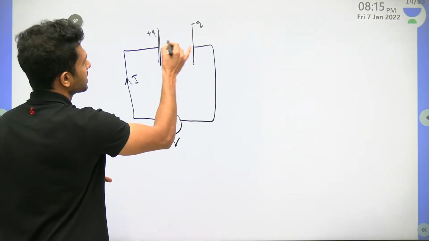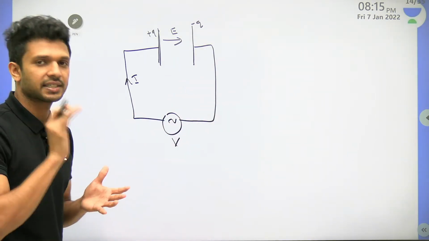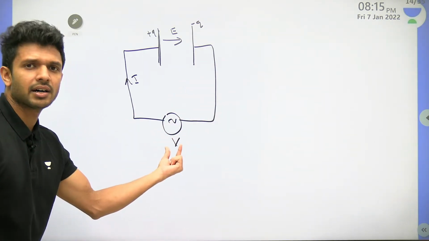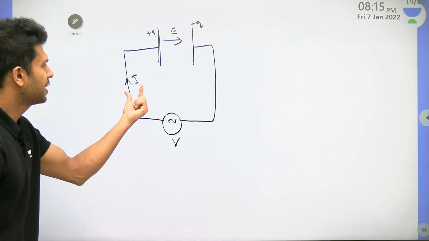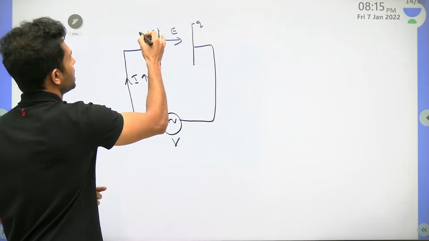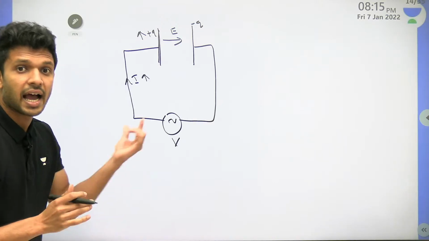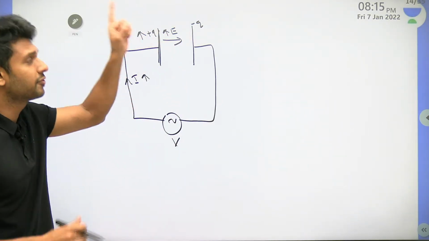Yes, an electric field will be existing. We all know that. Yes or no? Yes. We have a changing value of potential, right? It is an alternating voltage that will be producing a changing value of current here, and that will be producing a changing value of charge here, and this will be producing a changing value of electric field here.